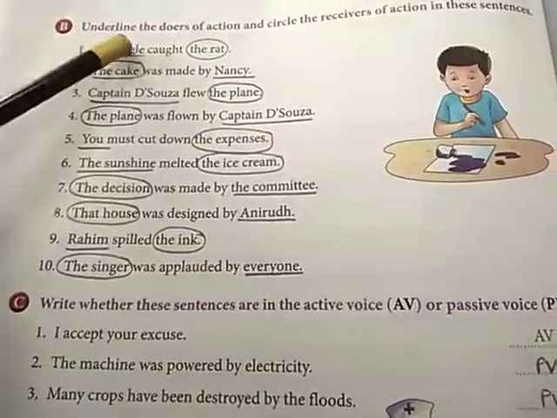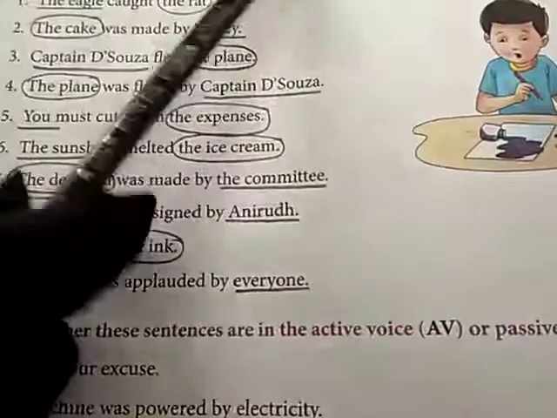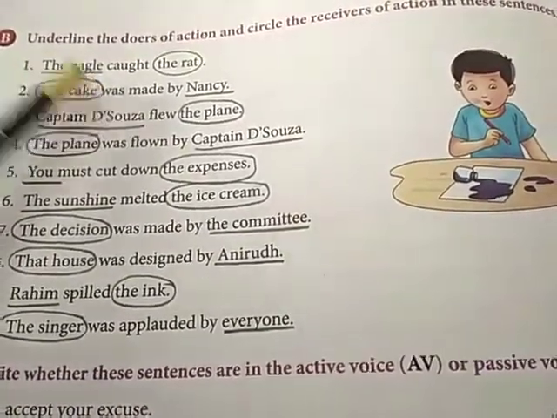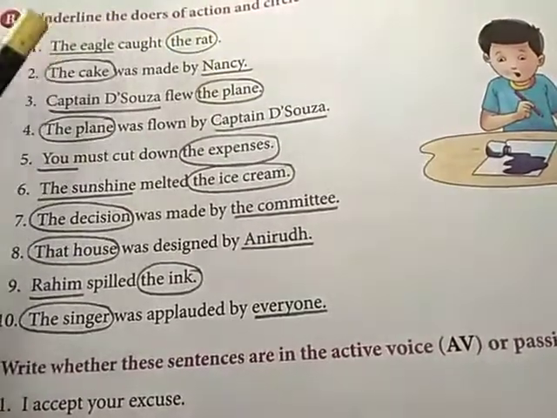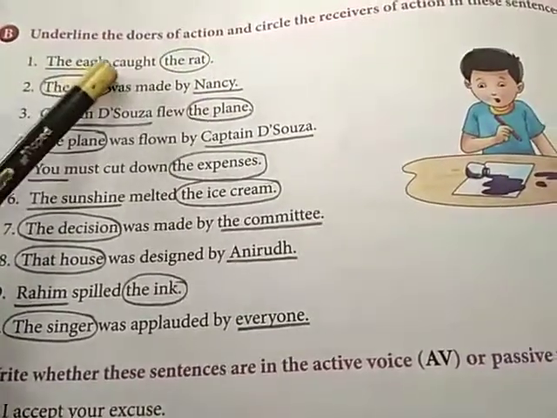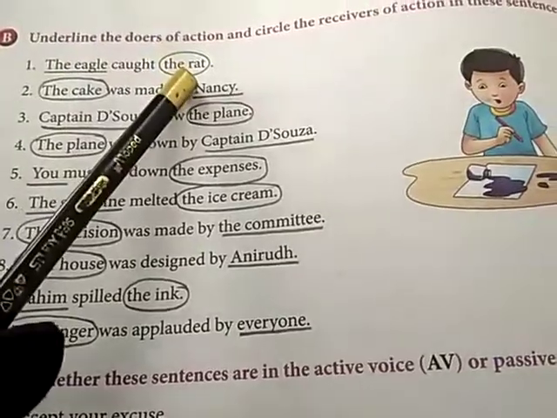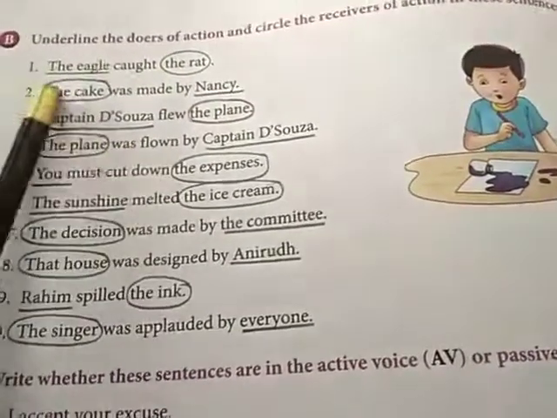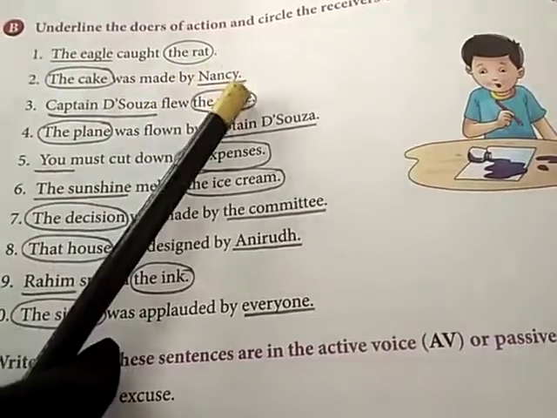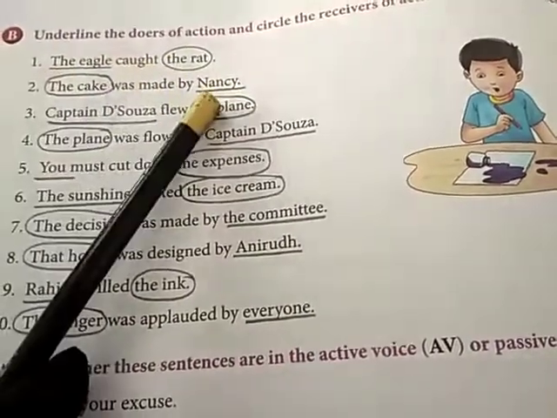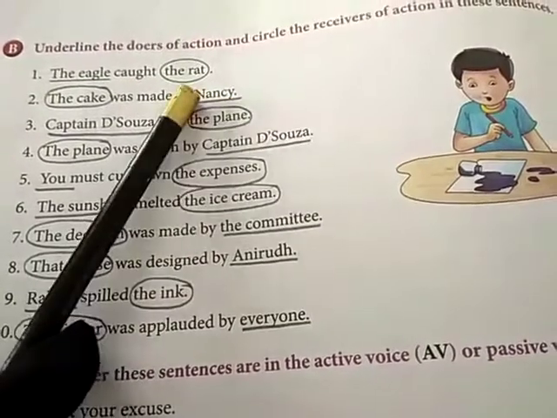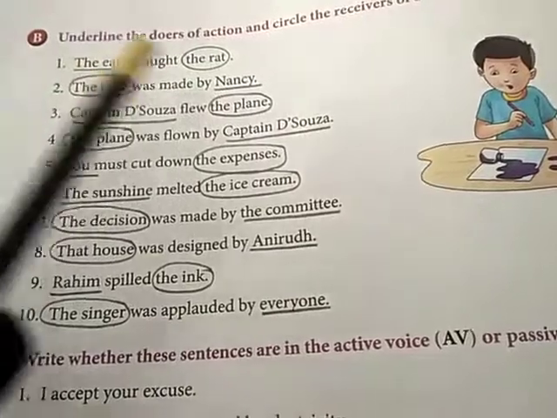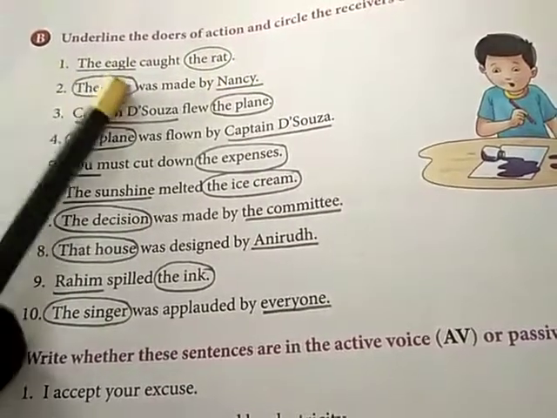Exercise B. Underline the doers of action and circle the receivers of action in these sentences. So here, first one. The eagle caught the rat. So who is the doer and who is the receiver? The eagle is doing the action and the rat is the receiver. Clear? Look at the next one. The cake was made by Nancy. So who is the doer here? Who made the cake? Nancy. And who is the receiver? The cake is the receiver. So underline Nancy, circle the cake.